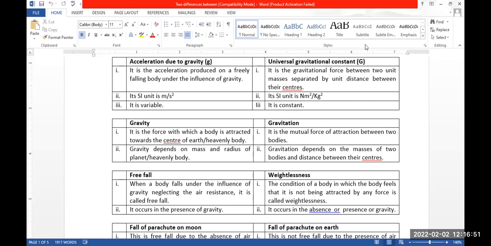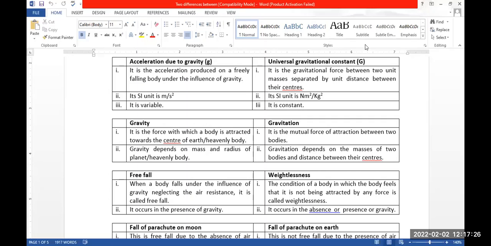Gravity is the force with which a body is attracted towards the center of earth, but gravitation is a mutual force of attraction between two bodies in this universe. One body attracts the next one and the next body attracts the first one. Such mutual force of attraction is called gravitation. Gravitation is also called gravitational force or force of gravitation. Similarly, gravity is also called the force of gravity or weight.